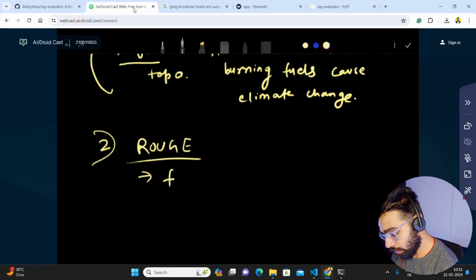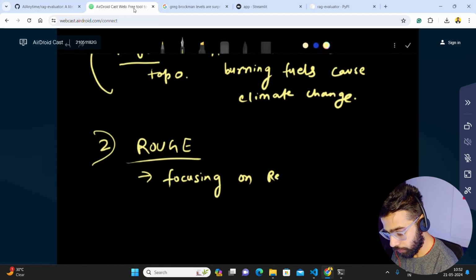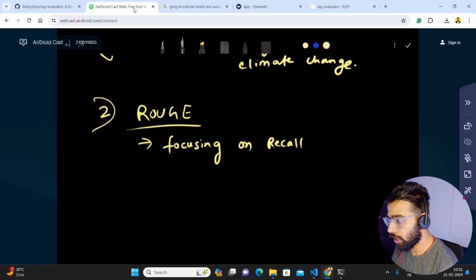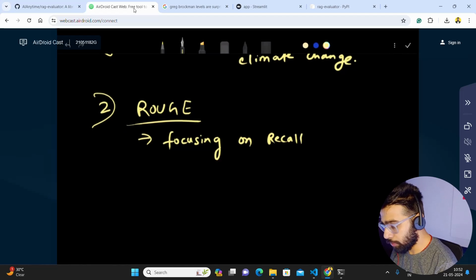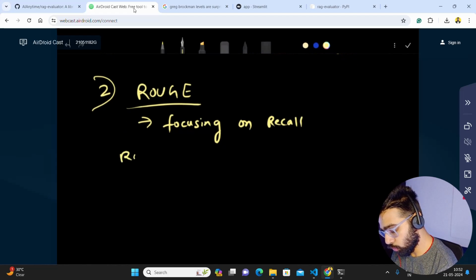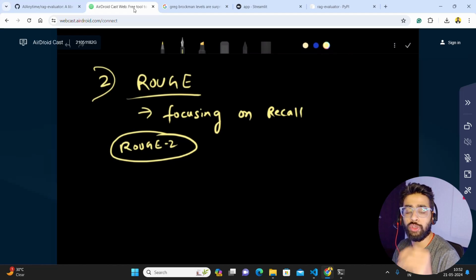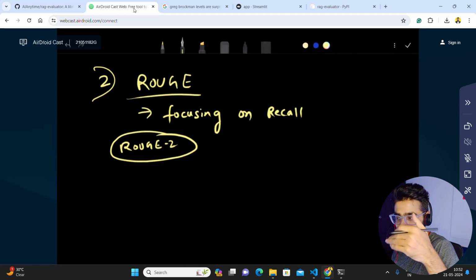So I'm just going to write here, focusing on recall. It focuses on recall, and it measures word overlap. It's the same as, of course, BLEU, and there are different versions of ROUGE. There is something called ROUGE-2 as well. You can probably find it out if you're reading on the internet. When you do ROUGE-2, it basically measures bigram overlap.